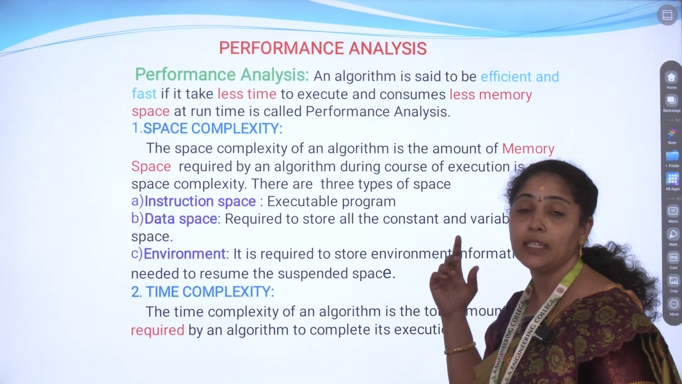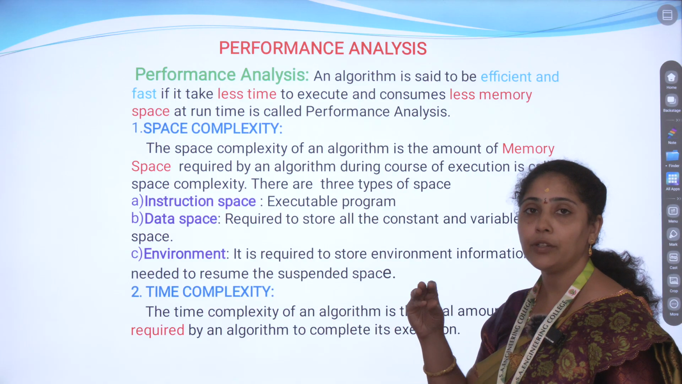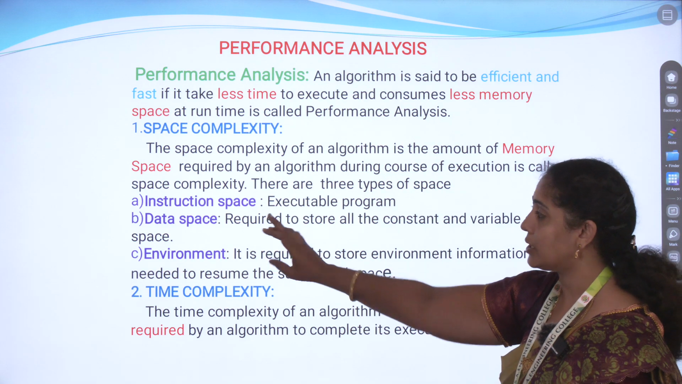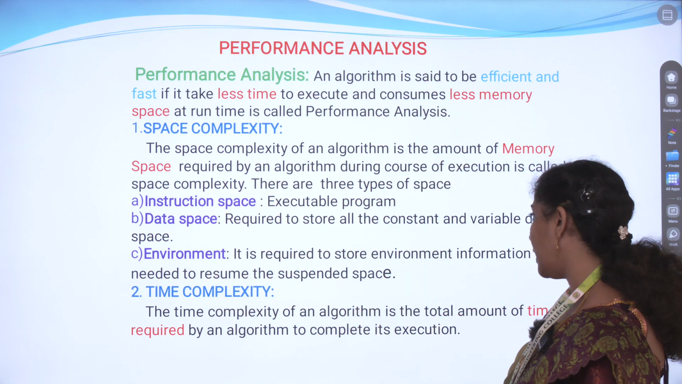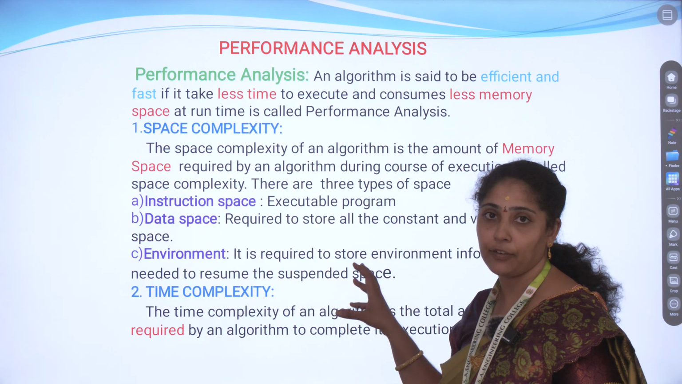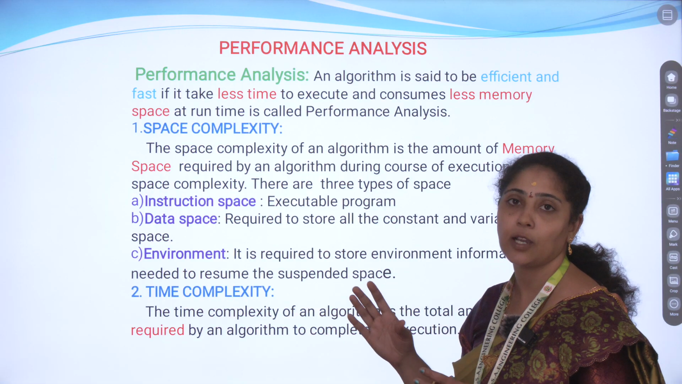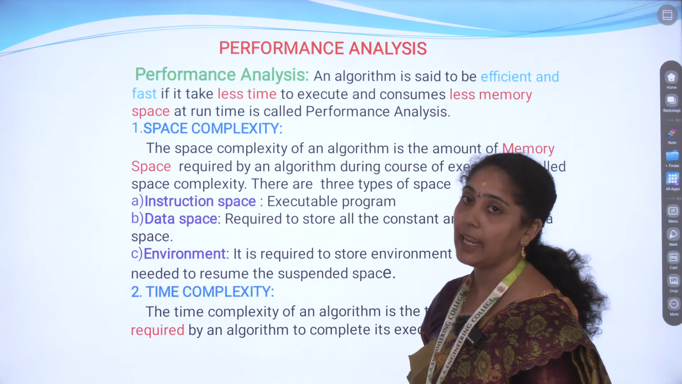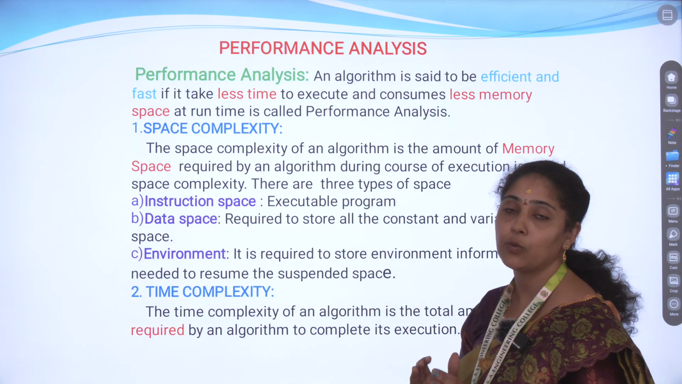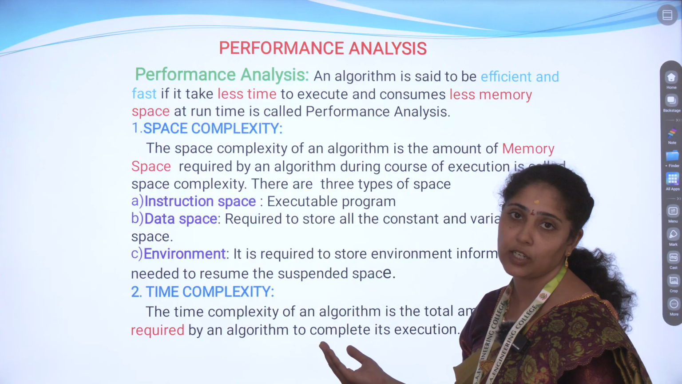Next, data space. When the algorithm is going to execute, we use some data, we store it, and then we execute. How much space we use for that is the data space. Next, environmental space. For the algorithm we are executing, we use some platform and set up some settings for packages or something else. That is called the environment space. Based on all these kinds of spaces, if an algorithm occupies less space, then we say the algorithm is best.